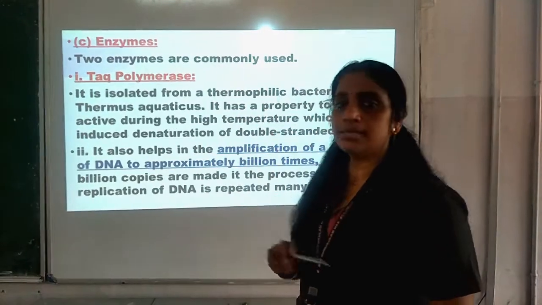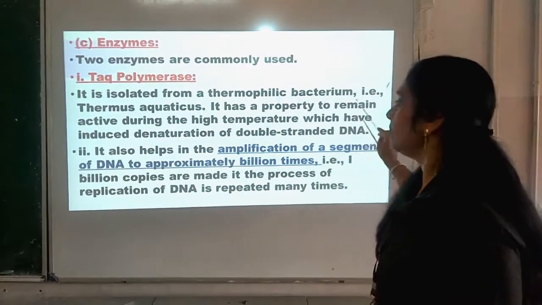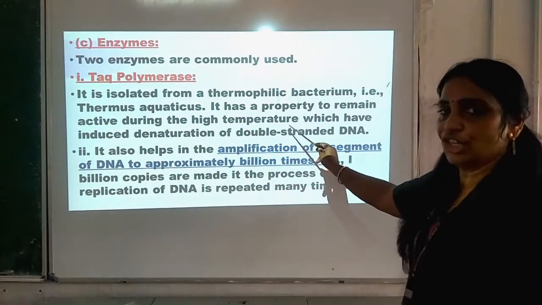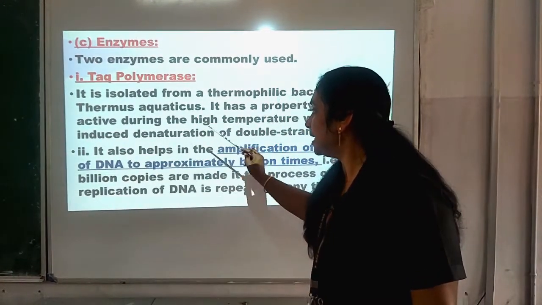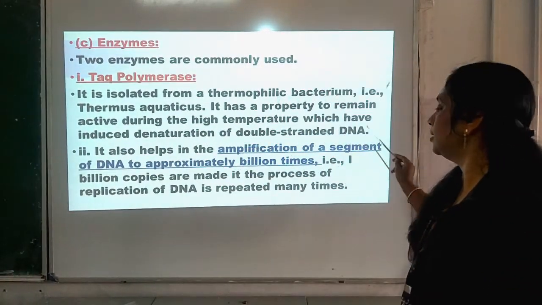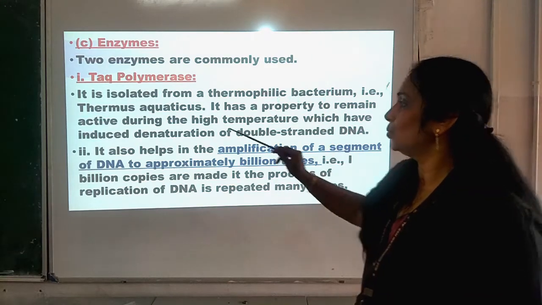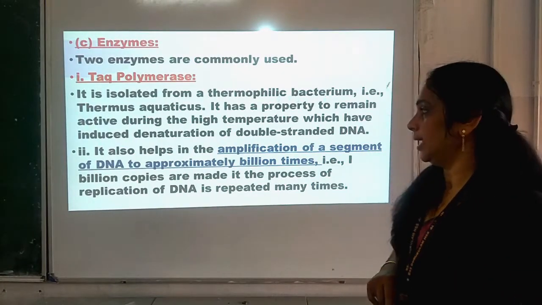Taq polymerase has the property to remain active during the high temperature which induces denaturation of double stranded DNA.